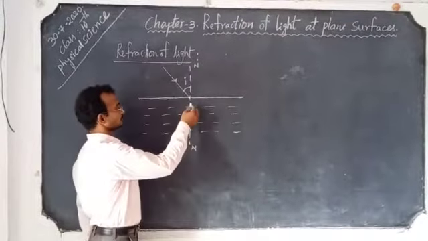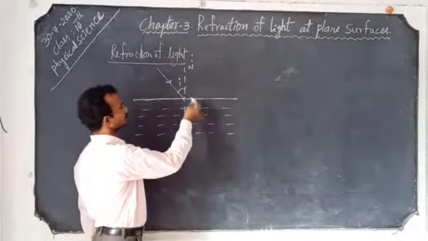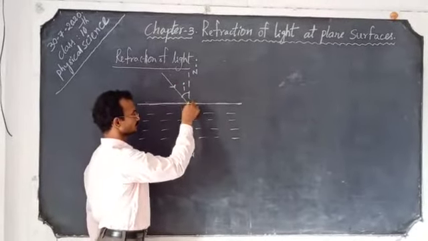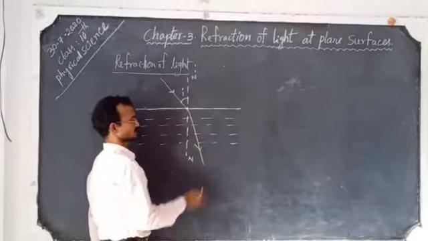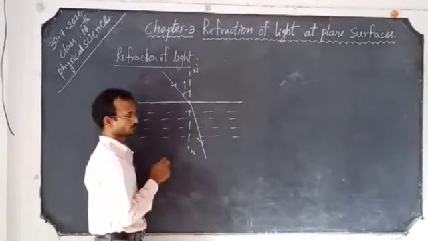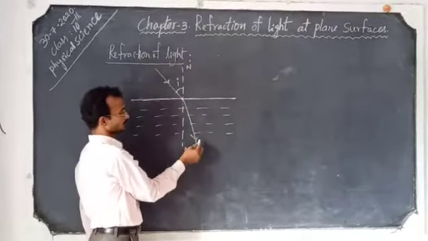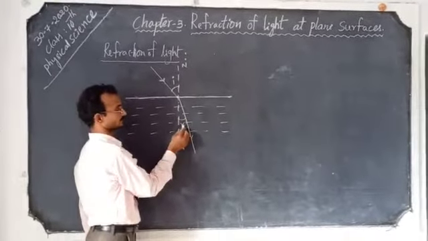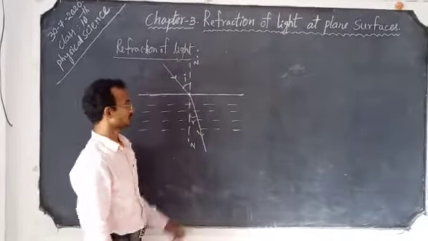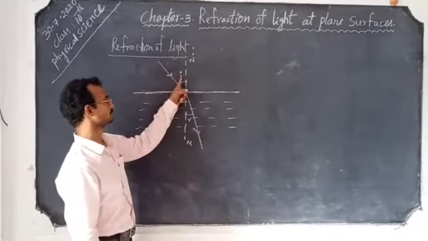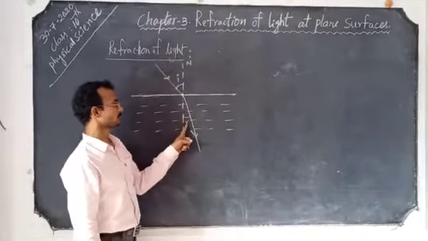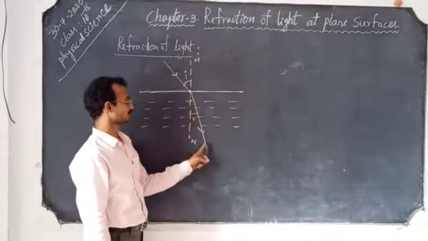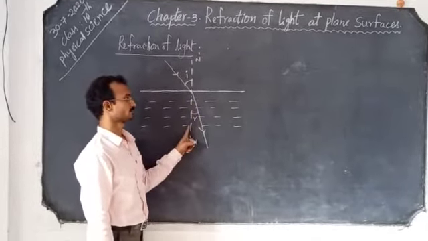The refracted ray does not maintain the same path, but deviates. Its direction changes towards the normal. The angle made by the refracted ray with the normal line is known as the angle of refraction. It is denoted by R. I is the angle of incidence, the angle made by the incident ray with the normal. R is the angle of refraction, the angle made by the refracted ray with the normal line. This is the interface.